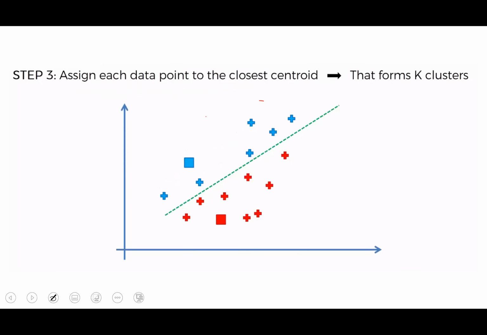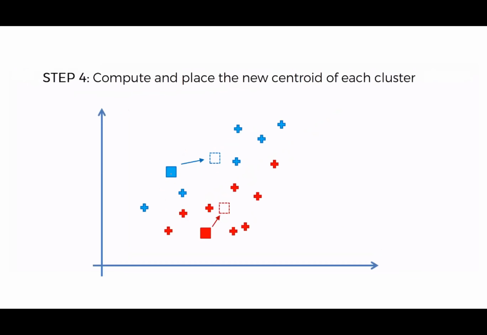So based on this, I will have a distribution like this. Now I have assigned all the points to one of the clusters. So now one iteration is done. I have divided my data into two clusters. Now I will again find the centroid of this and the centroid of this. Right, these are the new centroids. I will move them to here and I will change my assignment of points again.